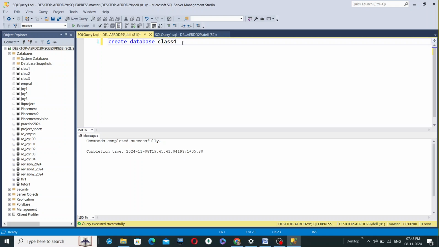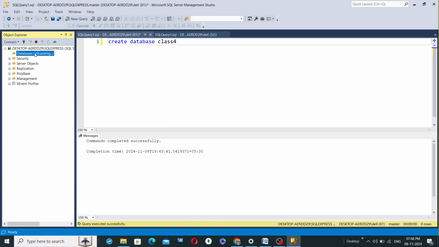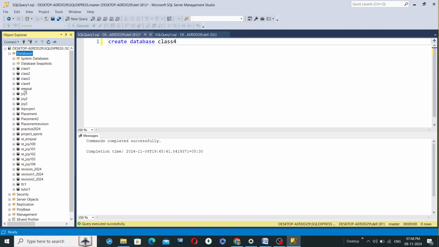As this is our introductory class of MS SQL, in this very first class we shall get slightly familiar with the SQL environment. On the left hand side we still cannot see class 4 because we have not hit the refresh button. Go to databases, select it, hit refresh, and it will expand, and now you can see the class 4 database has appeared.